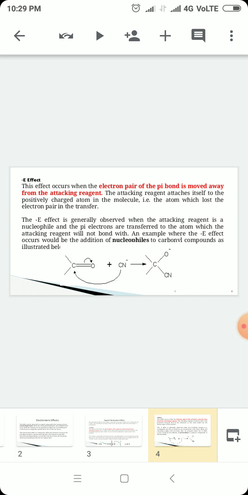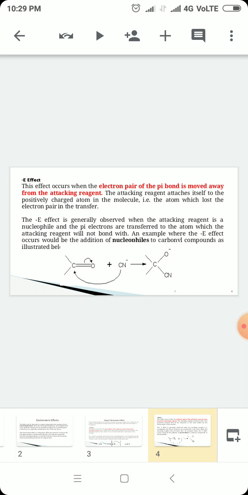Okay, the attacking reagent attaches itself to a positively charged atom in a molecule. In this case, that means the minus electromeric effect. In this, the attacking reagent attaches itself to a positively charged atom in the molecule. This is the reverse condition of E plus.